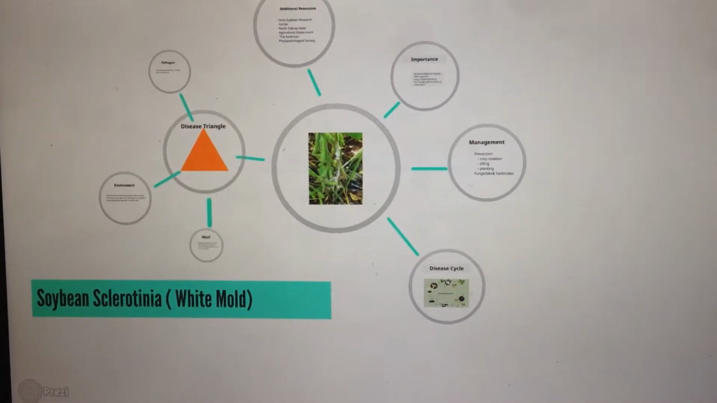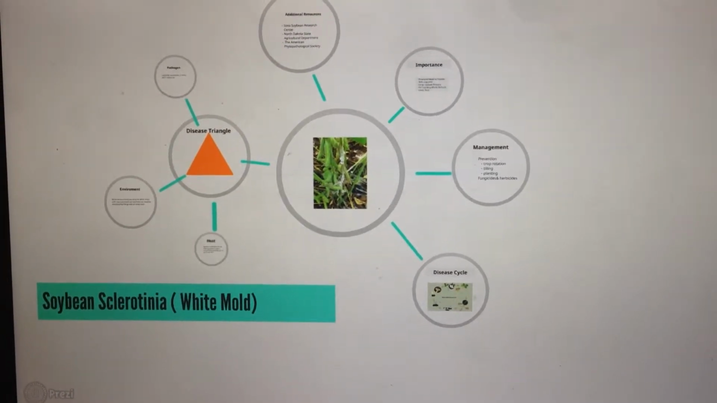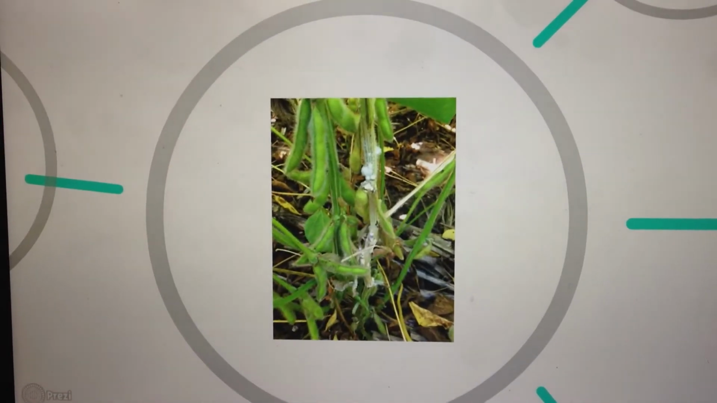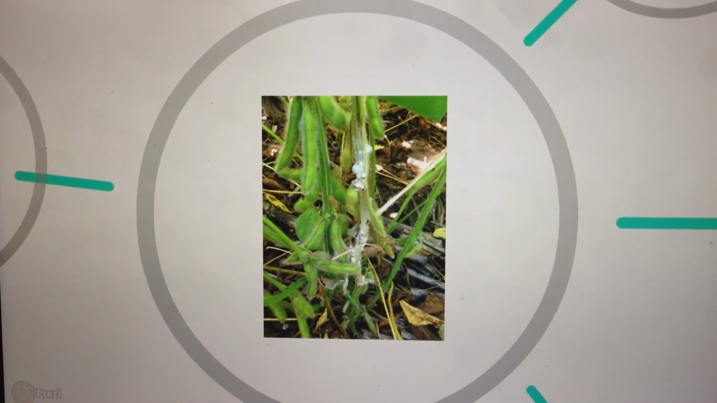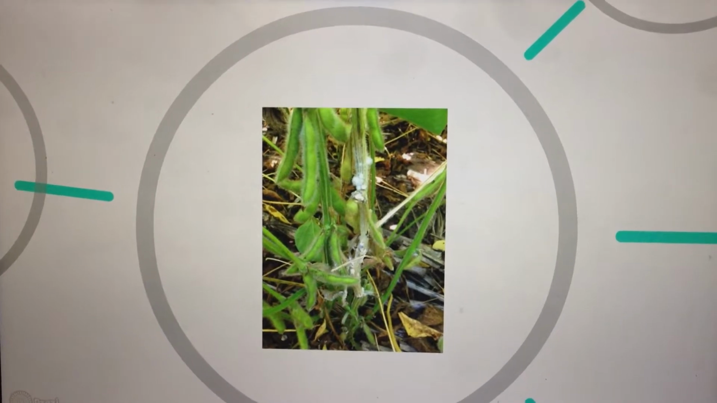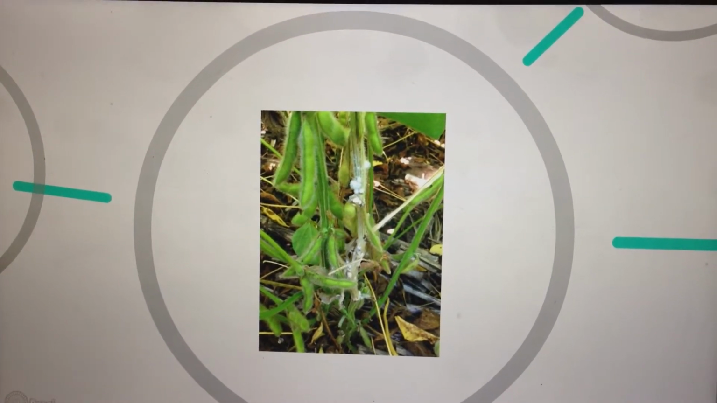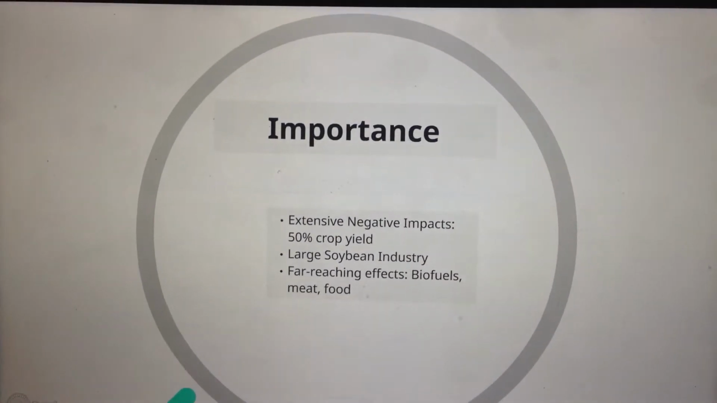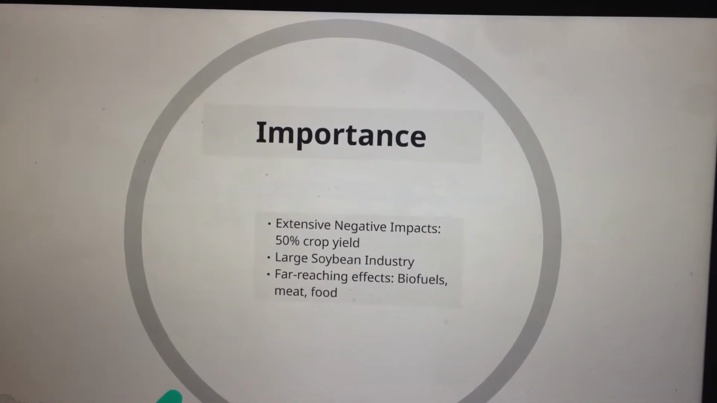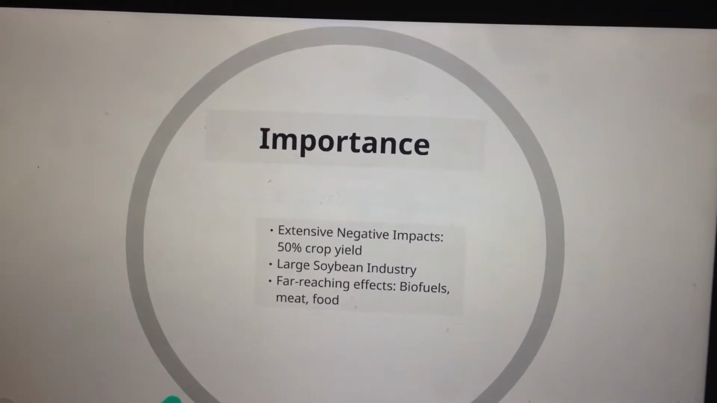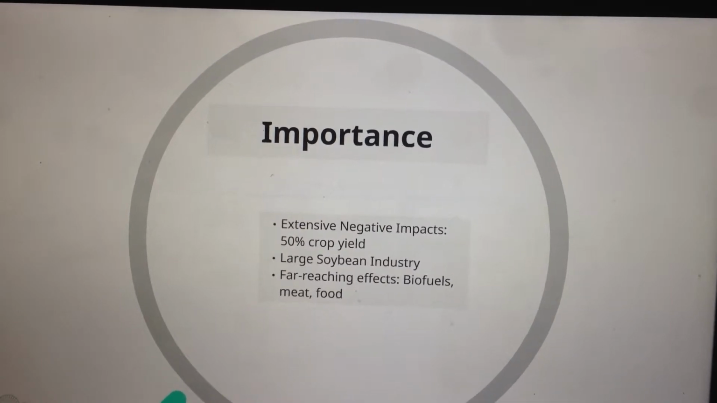My video project is on soybean sclerotinia, or white mold. White mold is a very large concern for soybean farmers as it has the potential to cause high crop yield loss. It is very high impact and can cause up to 50% crop yield loss, while also causing the seed and crop quality to be diminished.